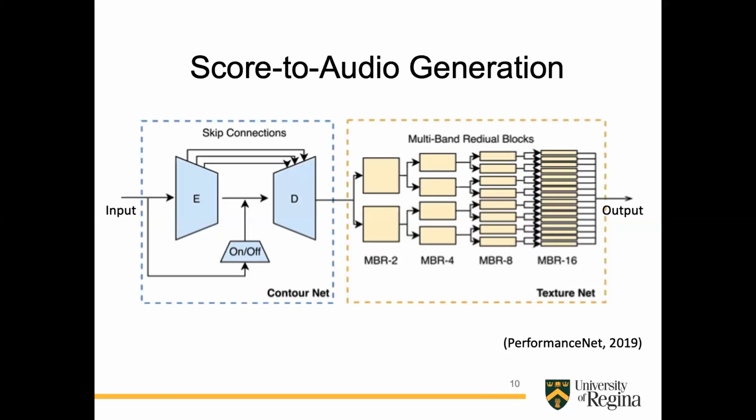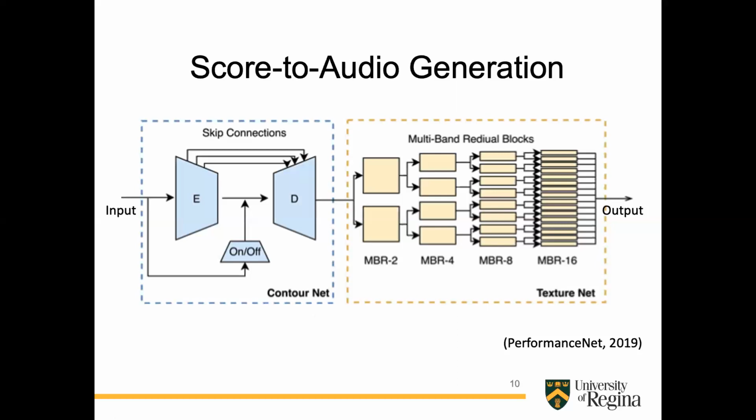Therefore, taking inspiration from computer graphics, this problem is an image super resolution problem, which is solved by TextureNet. TextureNet allows the model to understand the mapping between piano rolls, which are low dimensional matrices, and the spectrograms.